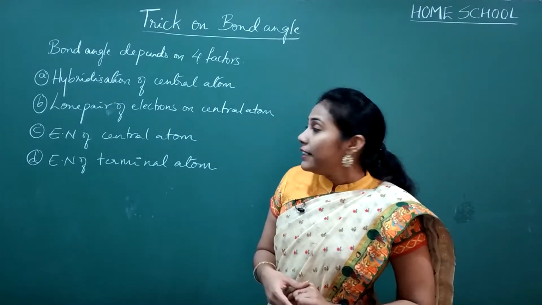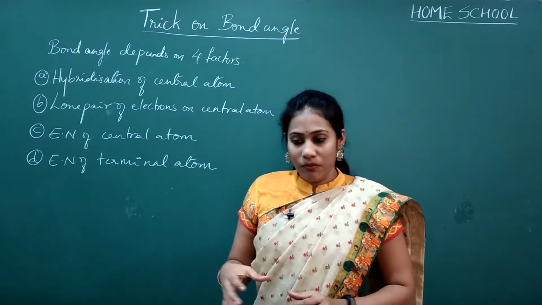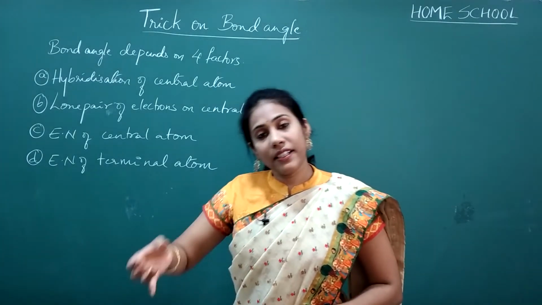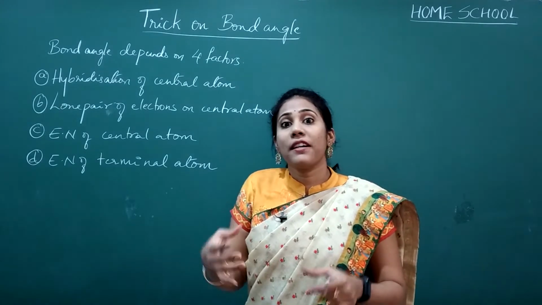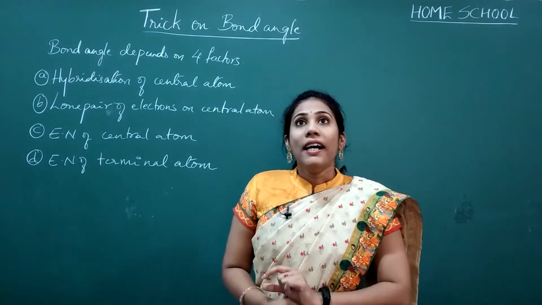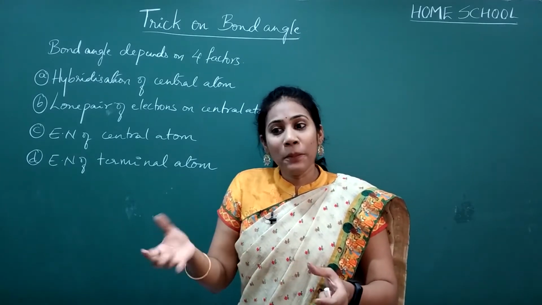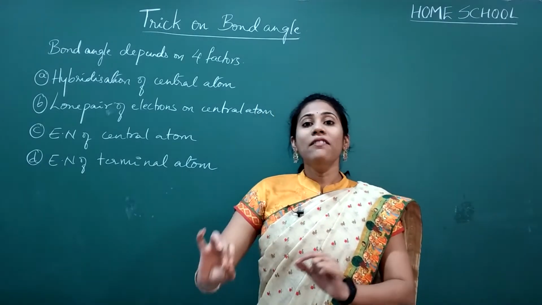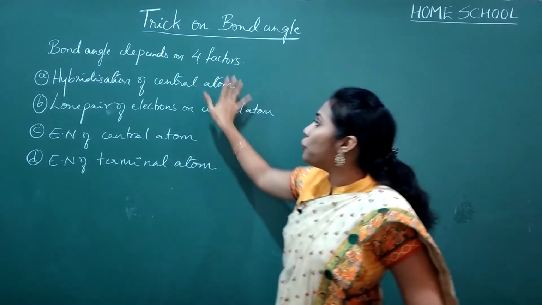Fine. So what do you mean by a bond angle? We all know bond angle in the sense is the angle that you will observe between three atoms of a molecule. Yes or no? And bond angle can depend on many factors. So mainly our bond angle depends on four factors.